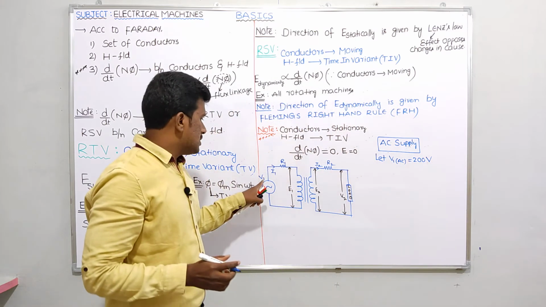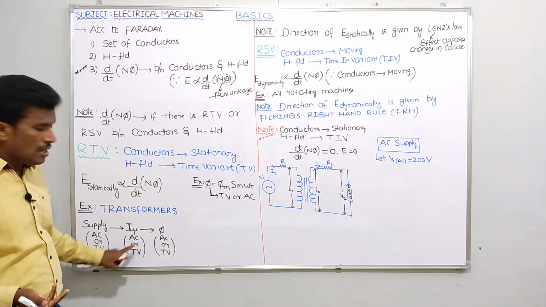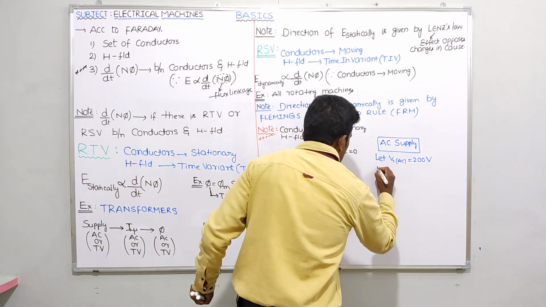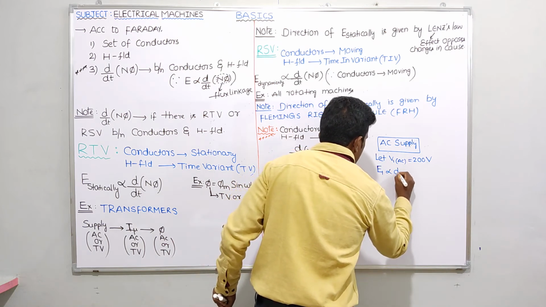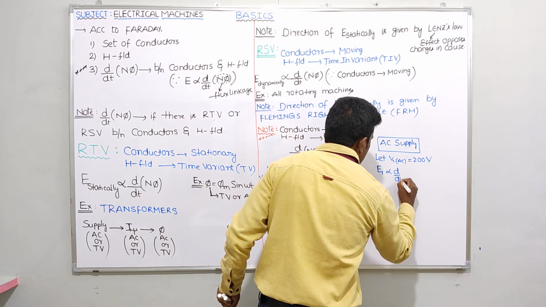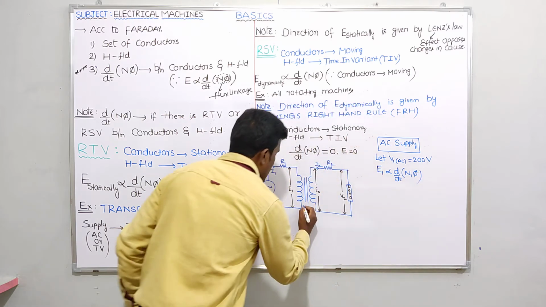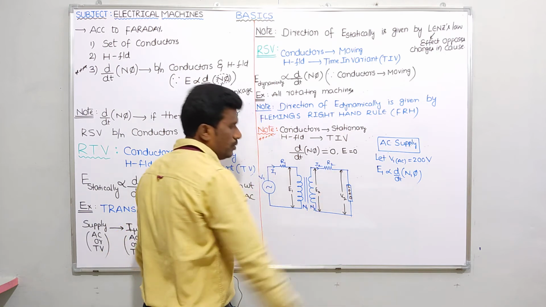Whenever the voltage is time variant, the MMF is time variant, and phi will be time variant, then obviously the EMF in the primary winding E1 is proportional to d by dt of N1 into phi. I'll take the number of turns in the primary winding as N1, and in the secondary winding as N2.